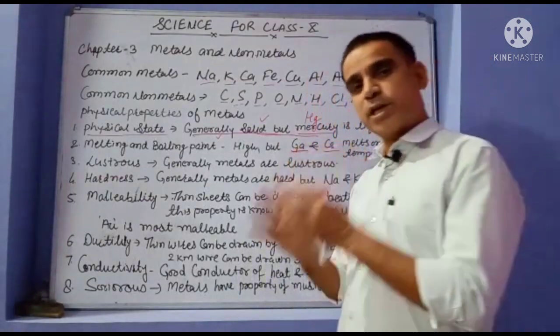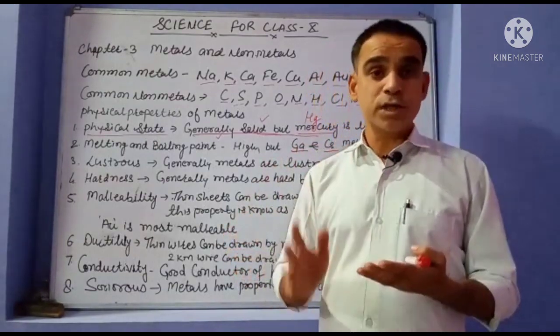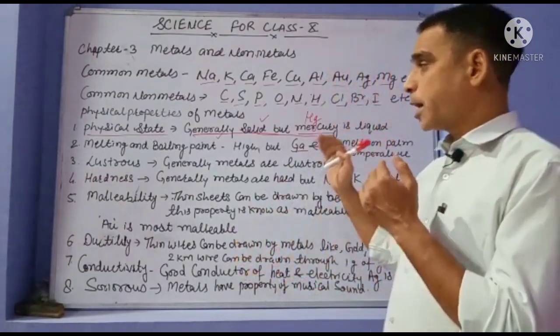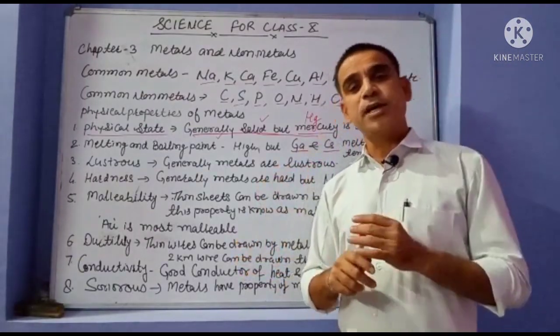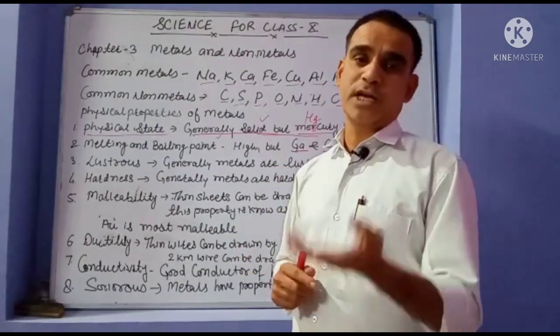Generally the melting and boiling points of metals are very high, in thousands of degrees Celsius. But some metals have low melting and boiling points.